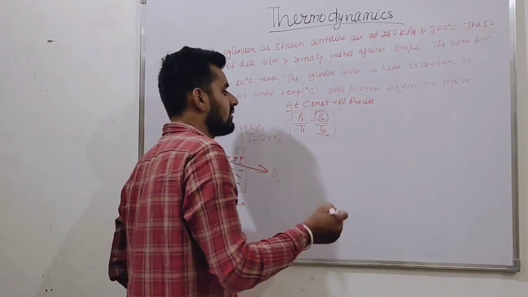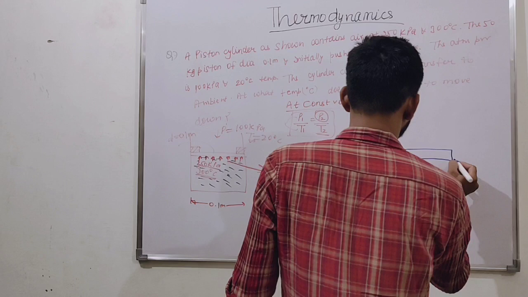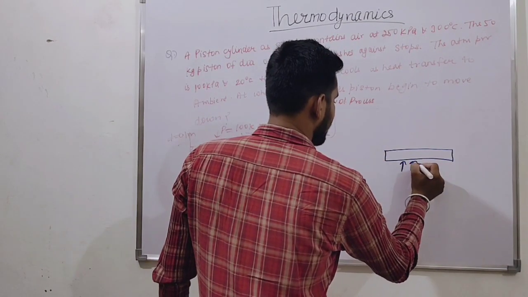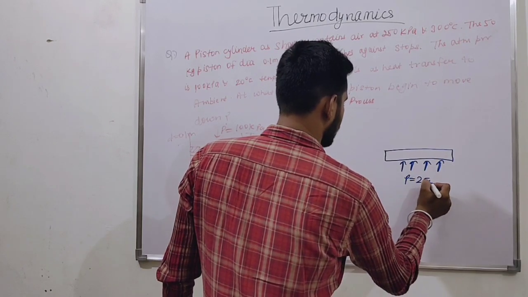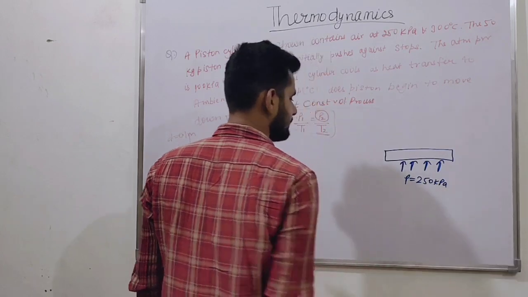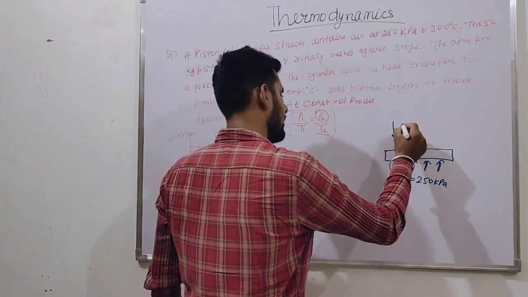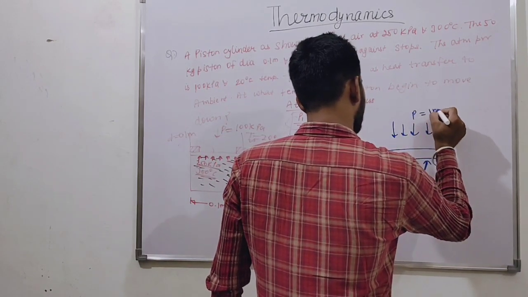Let us find out that pressure. How can we find it? Let us understand this. This is our piston, the free body diagram of the piston. From here, the value of pressure is 250 kilopascal. And from here, the value of pressure is 100 kilopascal.